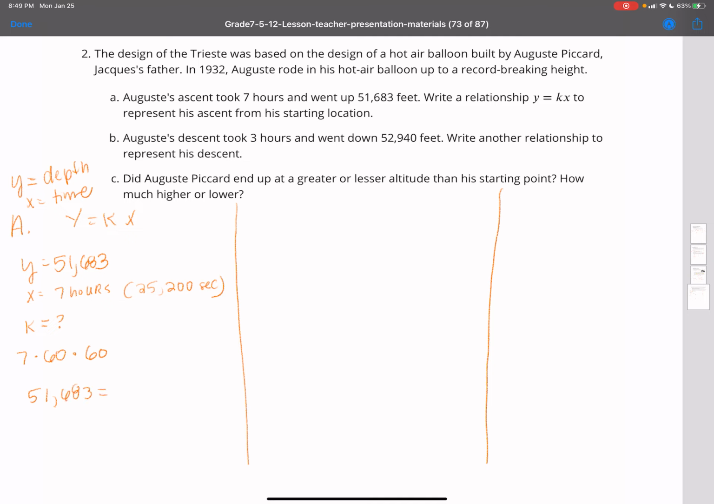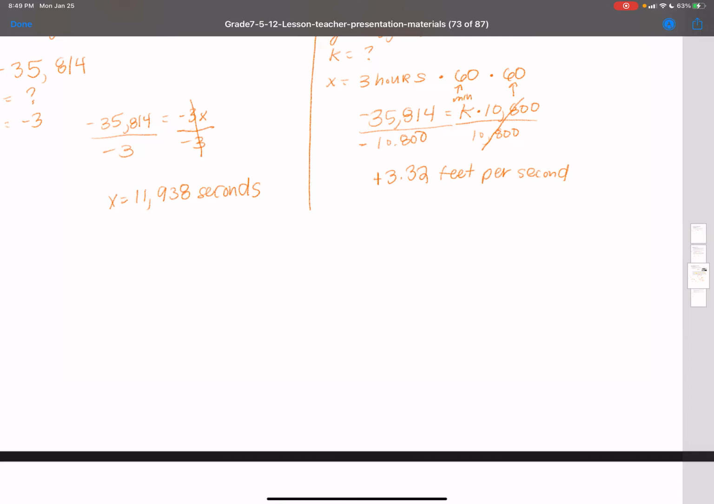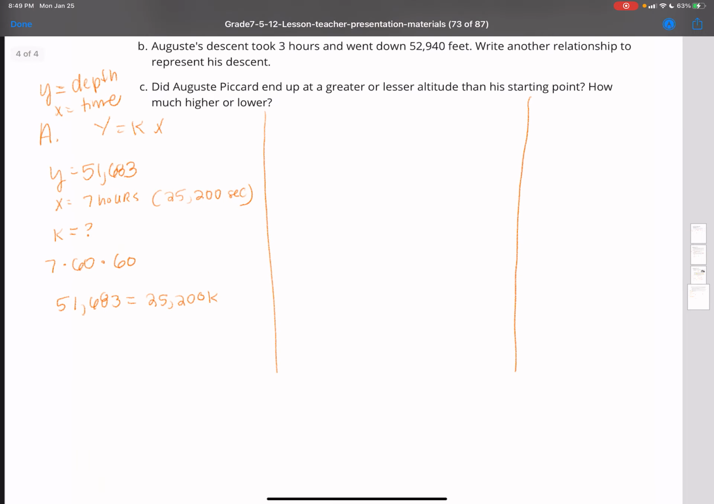If I plug this into the equation, it would equal 25,200 K. Now in the last question, the order was different, but multiplication is commutative. So it doesn't matter if I put the 25,200 before or after the K. It still is the same thing.